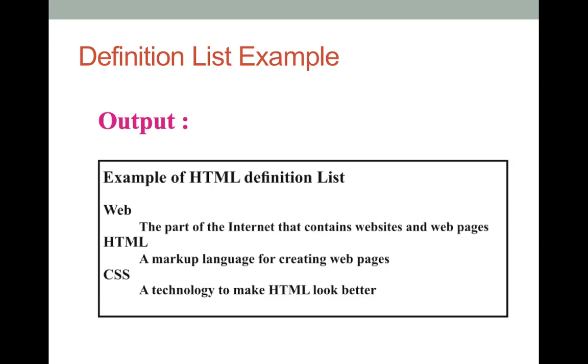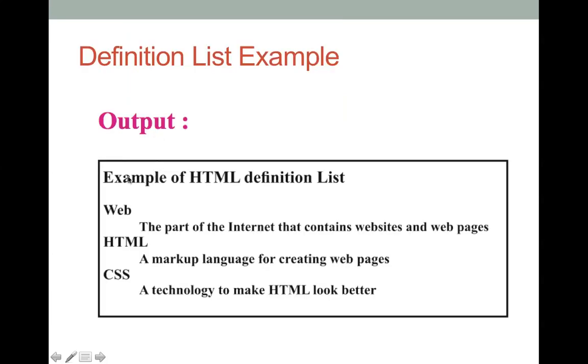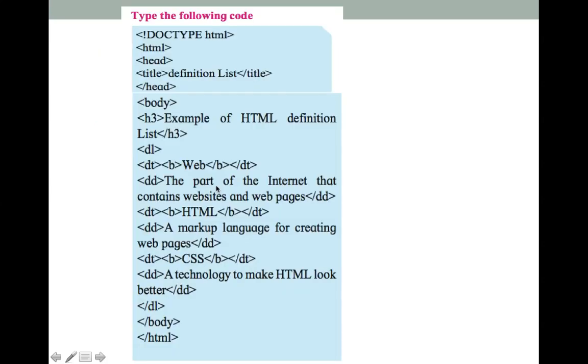Now comes the coding part. Here, within the body tag, the heading given is example of HTML definition list. So this is the heading that comes here. Next, the DL tag is being used. The DL tag is present here and it's closing here, and within the DL tags' opening and closing you provide the DT tag, the definition term.